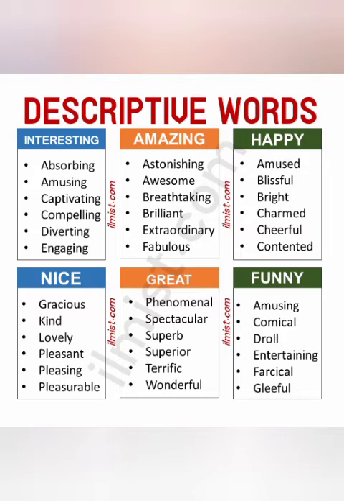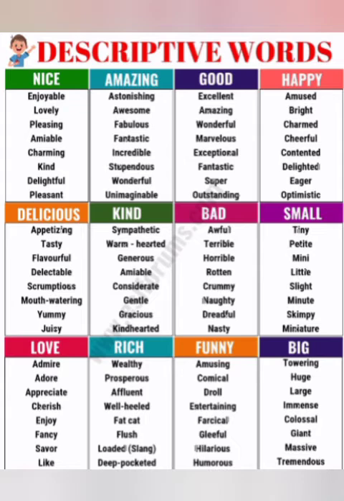Once again, these descriptive words are used for a noun to explain something about a noun. These words give detail about a noun. So these words are called the descriptive words, which are called the descriptive adjectives.